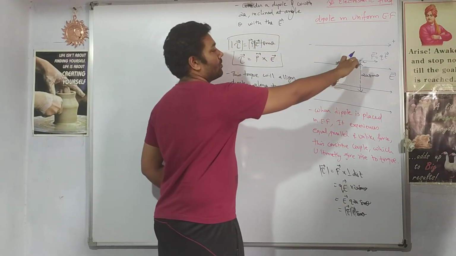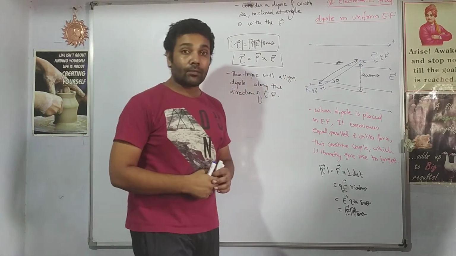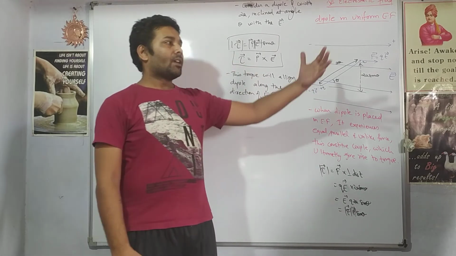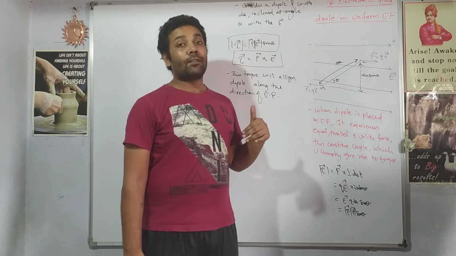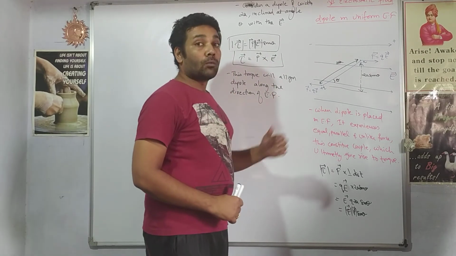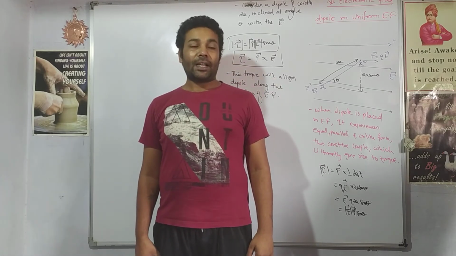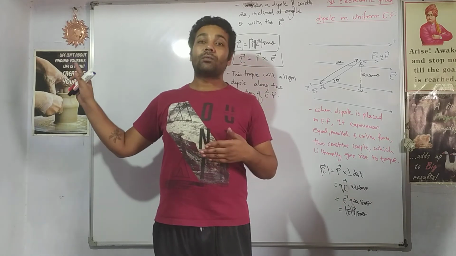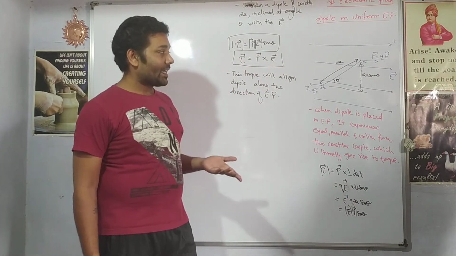So this dipole will automatically align itself in that direction, and then afterwards what will it do? It will remain as it is, right? It is just similar. Let us say a huge amount of wind is blowing from this side. What will I do? Will I stand like this? No, the wind will blow me up. I will reduce the cross-sectional area like this. So I will align myself in the direction of the wind, right? So that the force on my body is less.